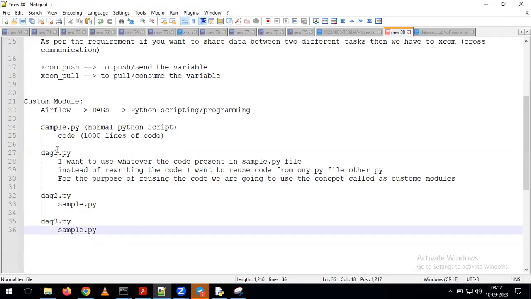So whenever you want to reuse the code from one Python file in other Python files, in that situation, we simply apply the concept called custom module. With the help of the custom module concept, we can reuse the code from one Python program in other Python programs depending on the requirement.